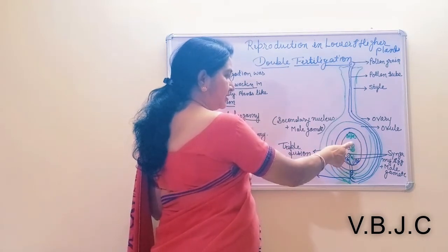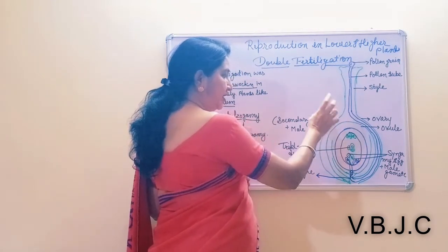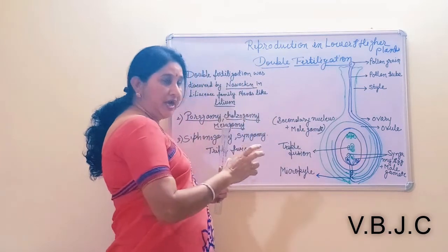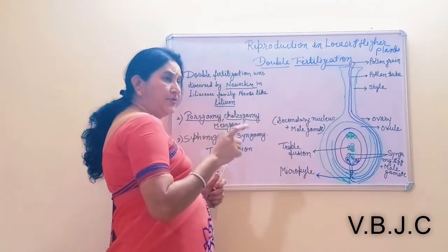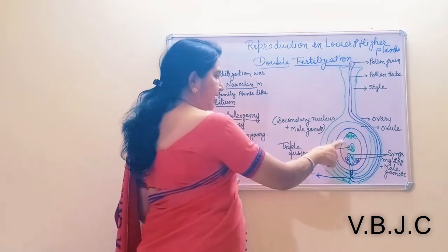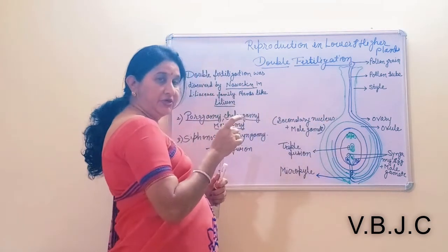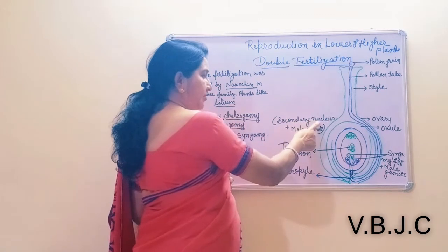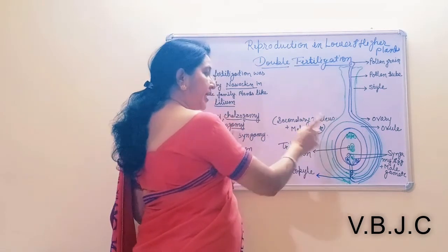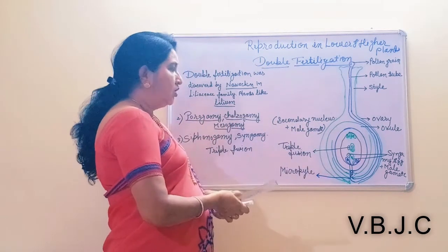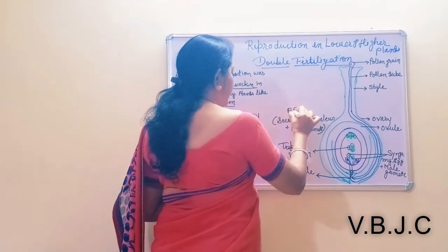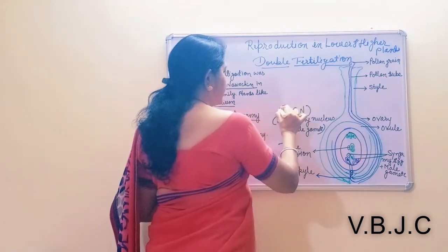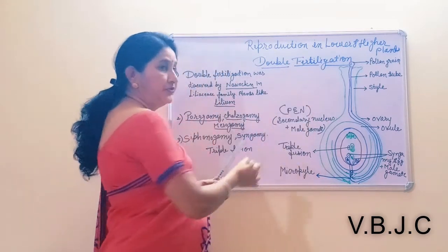Then about the secondary nucleus: the two polar nuclei present at the center fuse together to form the secondary nucleus, or definitive nucleus. This secondary nucleus then unites with the second male gamete to form the primary endosperm nucleus, which is formed after the triple fusion.